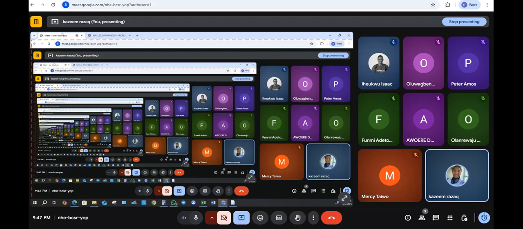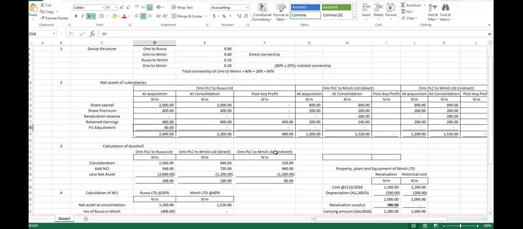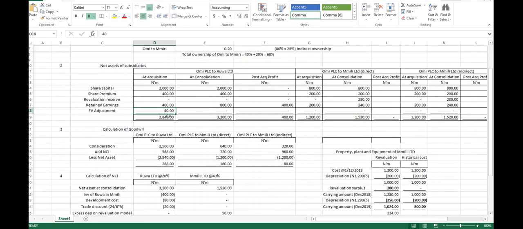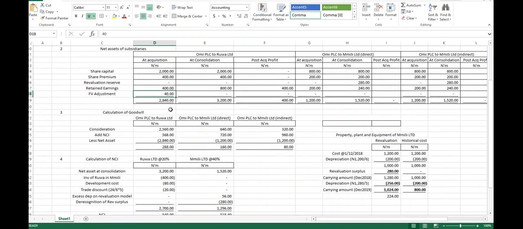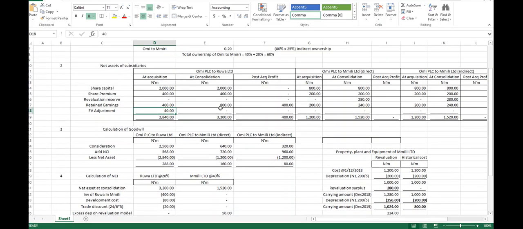Shall we proceed, please? Okay. Now we have a fair value adjustment of 40, which is in Rua's account. Has it been considered? Is the fair value adjustment part of our figures at the date of consolidation?